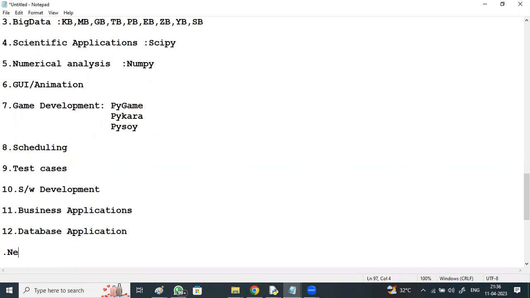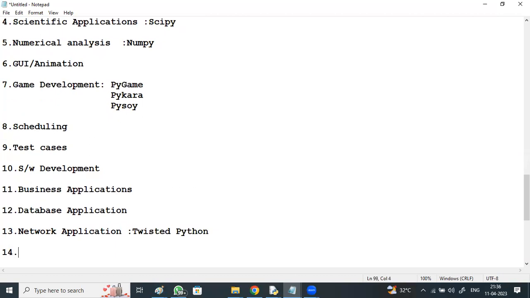And even for network applications, for network programming, Python provides a separate framework, Twisted Python. And apart from this, today Python is mostly used even for web scraping data from different sites.